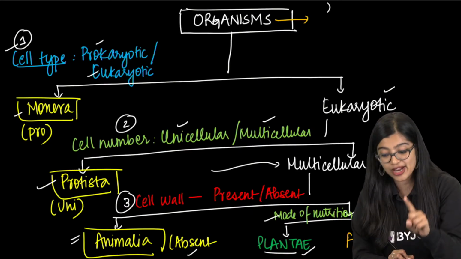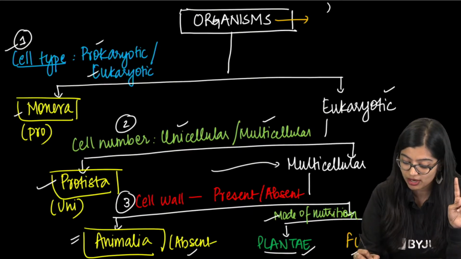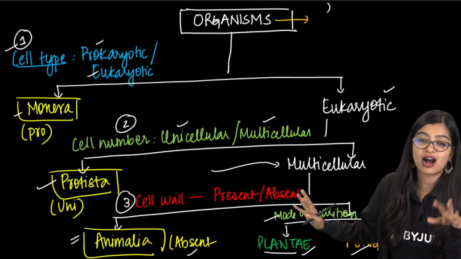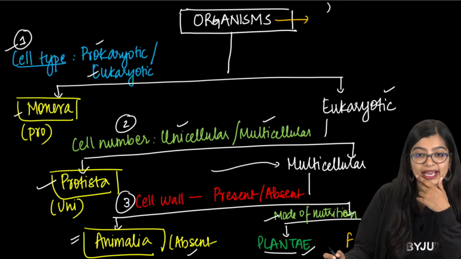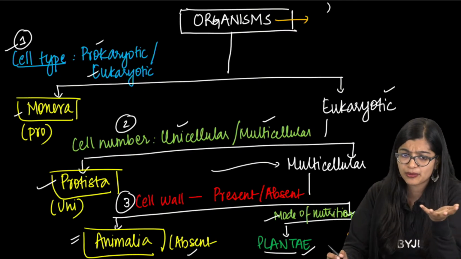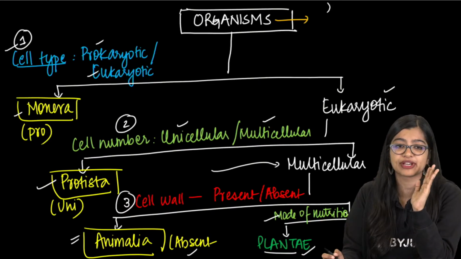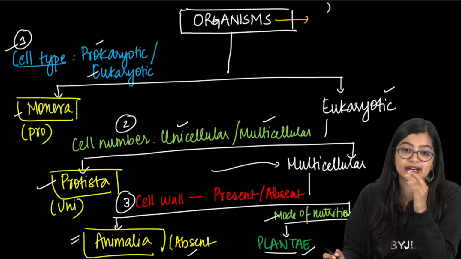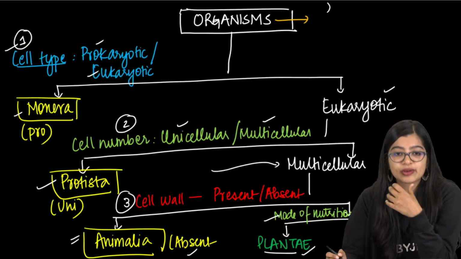But if it is eukaryotic organisms that are multicellular and heterotrophic, they will come in fungi. So are we clear with the basis of five kingdom classification? Are we clear? Yes? Okay.